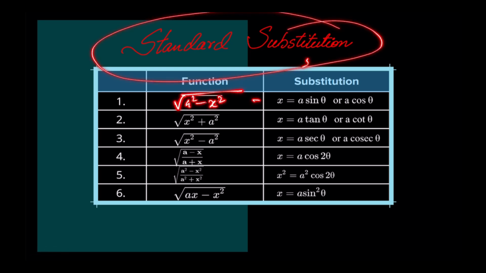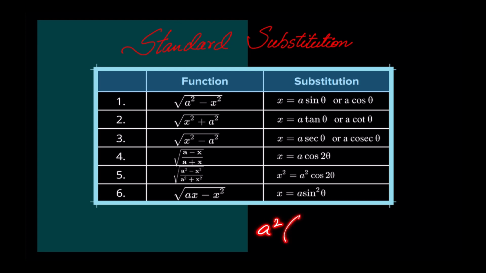Now, a few standard substitutions which are very important. Whenever you see something like a square minus x square, what are you going to do? Put x is equal to a sine theta or a cos theta. Now you'll say, sir, why sine theta or cos theta? Because the moment I take a square common, what will happen? 1 minus sine square theta, and 1 minus sine square theta is cos square theta. So I'll be able to come out of the root.